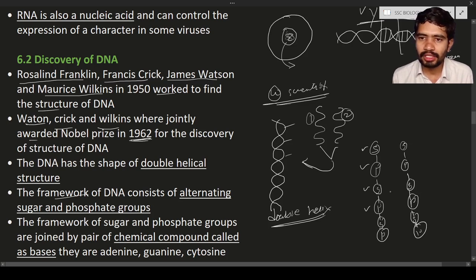So in this way, the two helixes are present. In between these two are the nitrogen bases. These lines are nothing but nitrogen bases. So these nitrogen bases are present in between the two frameworks. This is one framework and this is another framework. Between these two frameworks there are bases known as nitrogen bases. These nitrogen bases are nothing but chemical compounds.